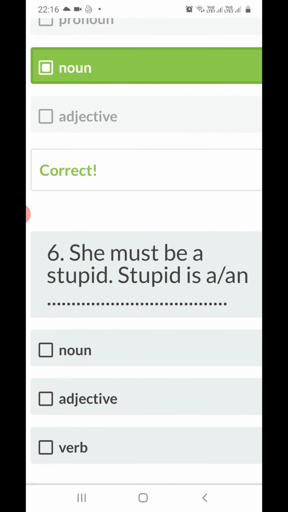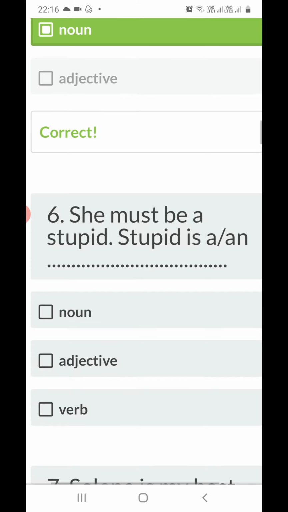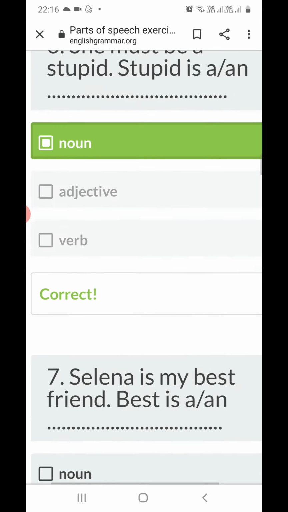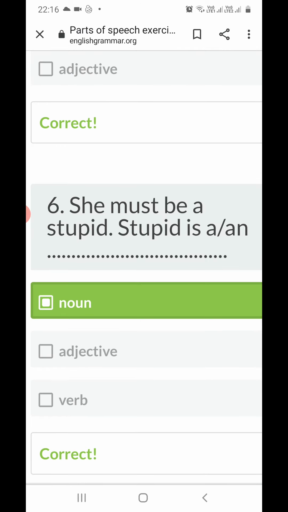Next sentence, she must be stupid. So it is showing the quality. Okay, so stupid is what? Here this is a noun, right? So stupid is what? A noun. She is stupid here. All right, so this word is a noun.